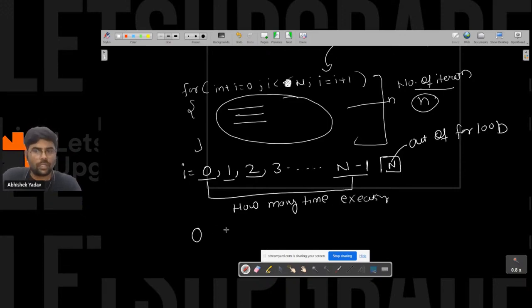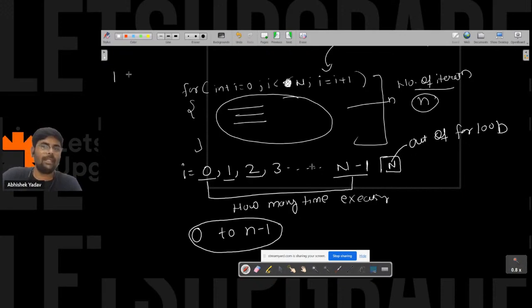So we are going from 0, we are going till n minus 1. So 0 to n minus 1 we are executing, right? So if I ask you, hey, how many numbers are present between 1 to 10 including 1 and 10? It will be 11, right, everyone? It will be 11 or 10 plus 1.